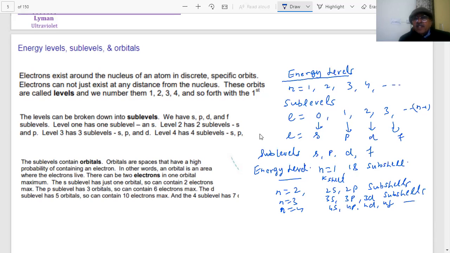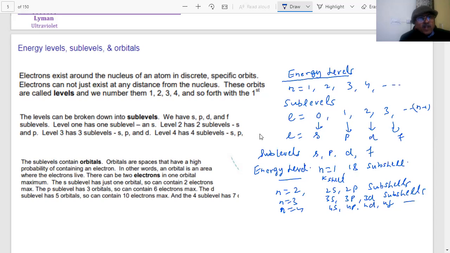And these sub-levels contain orbitals, students. In the sub-levels there are orbitals, and orbitals are spaces that have a high probability of containing an electron. So we are not saying electrons are present in orbits; they are present in orbitals, meaning the probability of finding the electrons around the nucleus is maximum in these orbitals. For example, the s orbital represents an area where the electrons live.